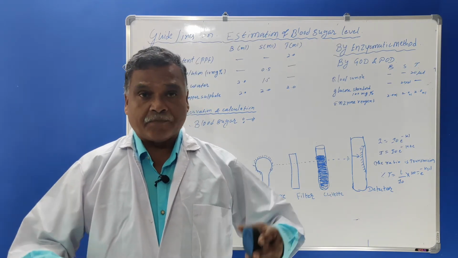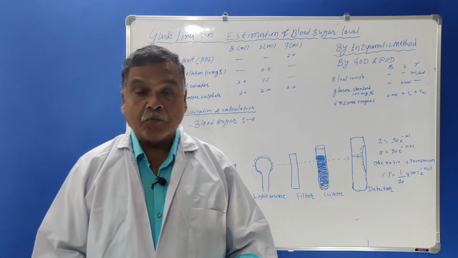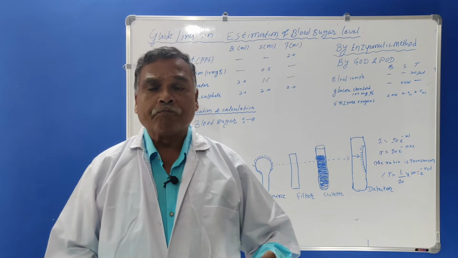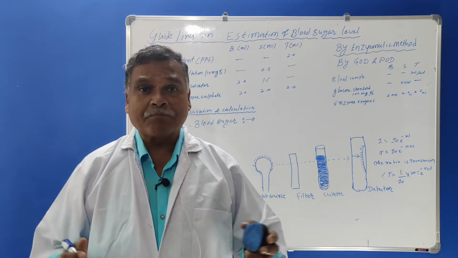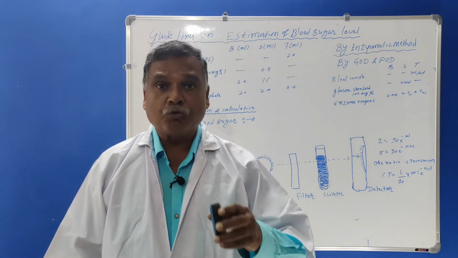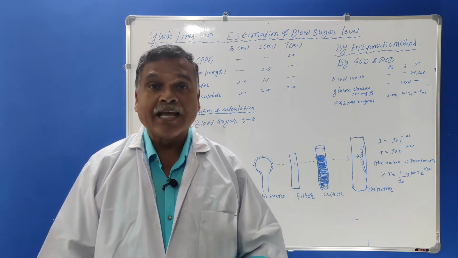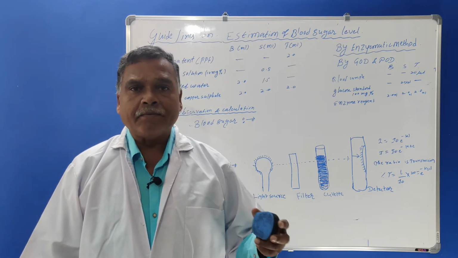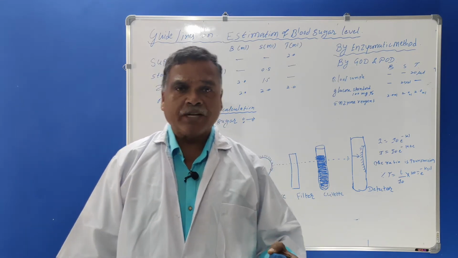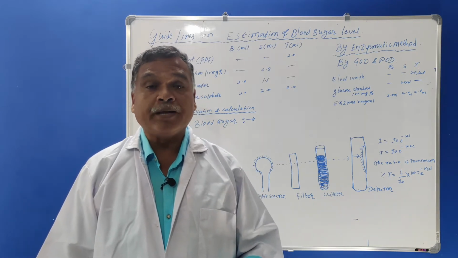Means that if a person is suffering from diabetes, then he will show the blood glucose level more than the normal range. Already I told you in the theory also that the blood glucose levels are present in our body and they are estimated through two different methods. One is known as manual method and the other is called enzymatic method. In manual method, we estimate blood sugar level in the form of fasting blood sugar and post-meal blood sugar.